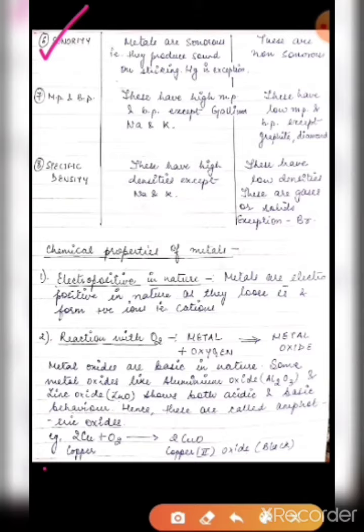Also sodium and potassium are very low in their boiling points. Non-metals have low melting and boiling points except graphite and diamond. As you know, they are stronger, or you can say harder. Diamond is the hardest one, so it has a high melting and boiling point.